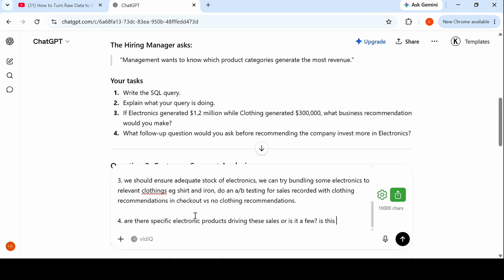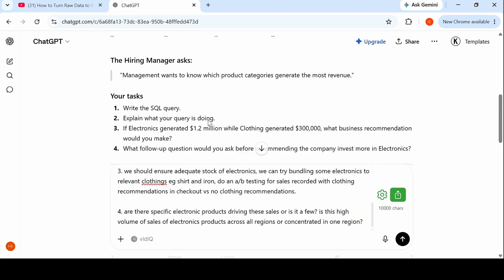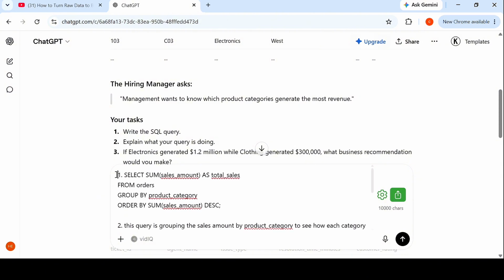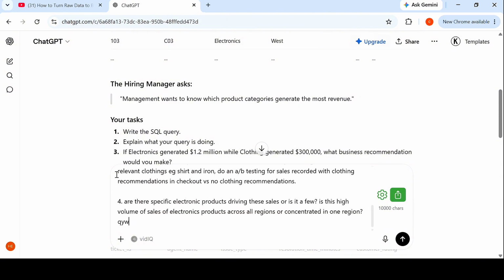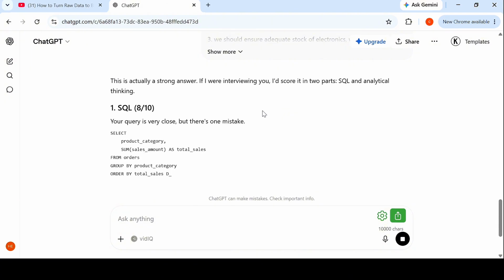Now, notice that for this one, because I'm not executing, I don't have the data set with me. This is just me conversing with ChatGPT. I am unable to cite or give the corresponding numbers. But if you remember in the initial question, electronics was generating $1 million, while clothing was generating about $300. You can see that electronics is generating way above our clothing stock. This is why I'm giving them that recommendation, that instead of just maybe stop selling clothing, we could bundle them. So I have submitted it, and let's see what ChatGPT has to say.